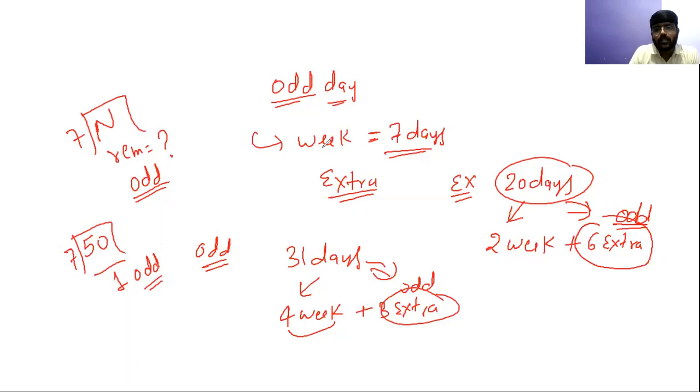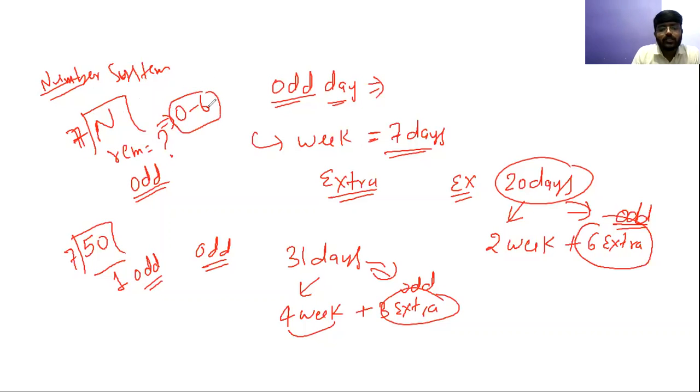I hope the idea is clear. If you are dividing any number by 7, again I'm using the concept of number system. You should be thorough in the number system. It is a very useful topic and has been extensively used. number system अगर पढ़ा है तुमने, तो you know if you are dividing any number by 7, the remainder that you can get is from 0 to 6 only, isn't it? You divide any large number by 7, the remainder will lie between 0 to 6. So odd days can only be between 0 to 6.